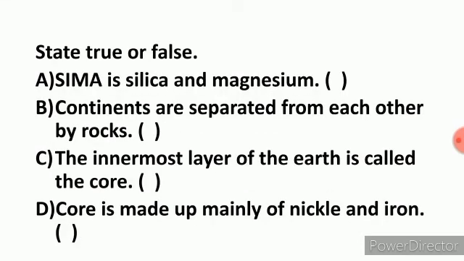And in this you have to state true or false. SiMa is silica and magnesium. Continents are separated from each other by rocks. The innermost layer of the earth is called the core, and core is made up mainly of nickel and iron.